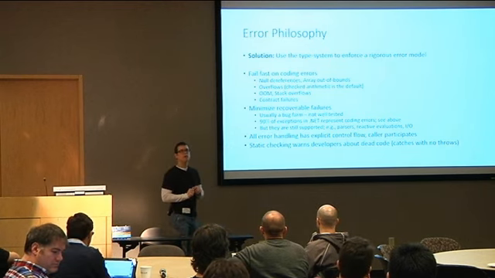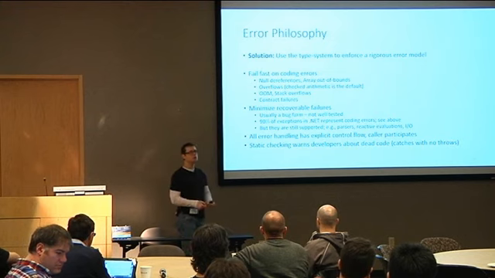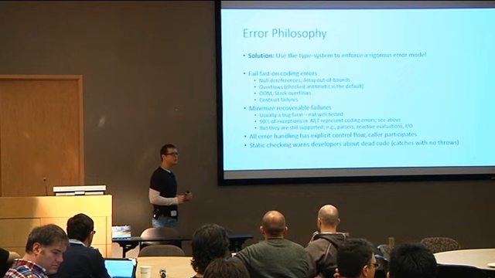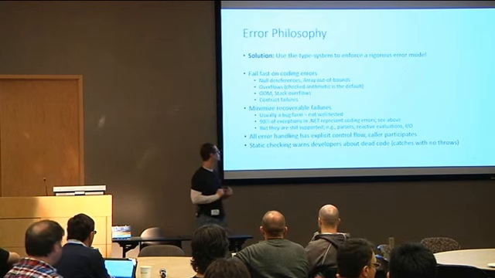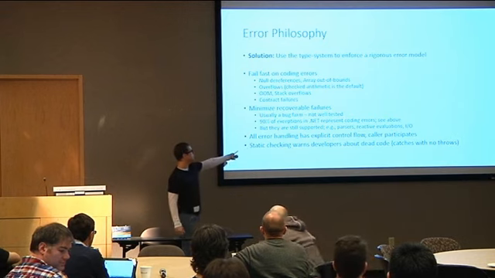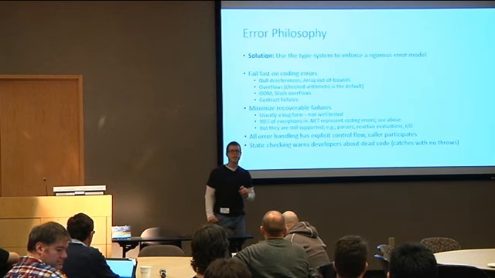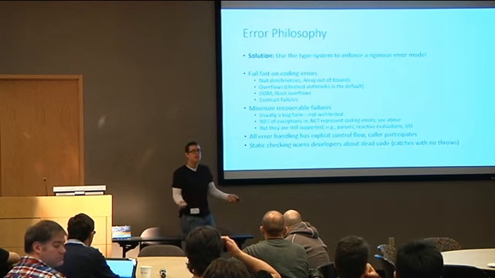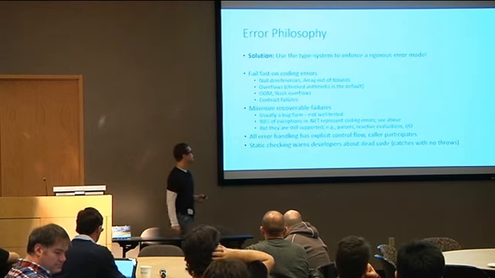We also want all error handling in System C# to be explicit. The control flow around error handling is very visible to even the most casual reviewer of your code. And also, because we have all of this in place, it can give us all kinds of static checking and warning about dead code in the system. We can get rid of try-catches which do nothing and have no purpose. The same with try-finallies.